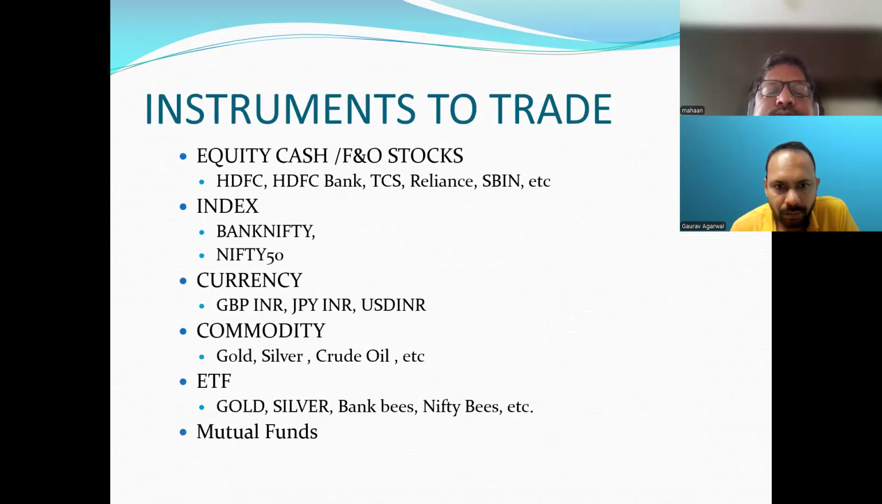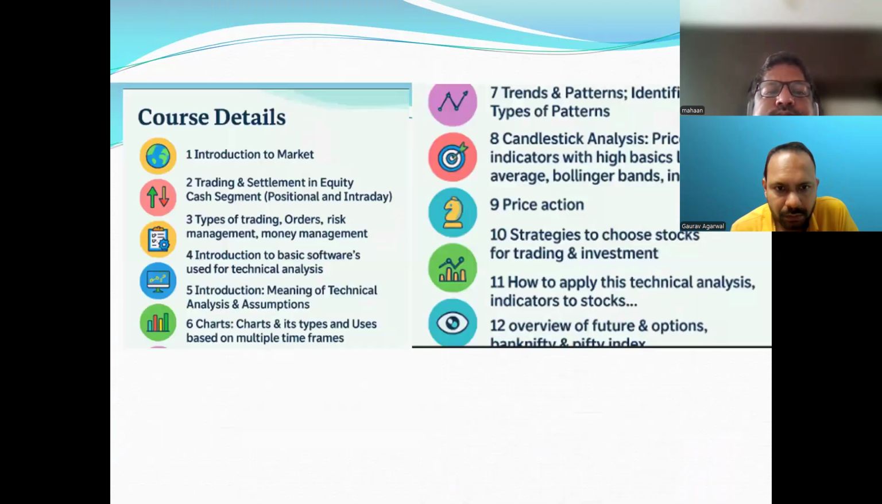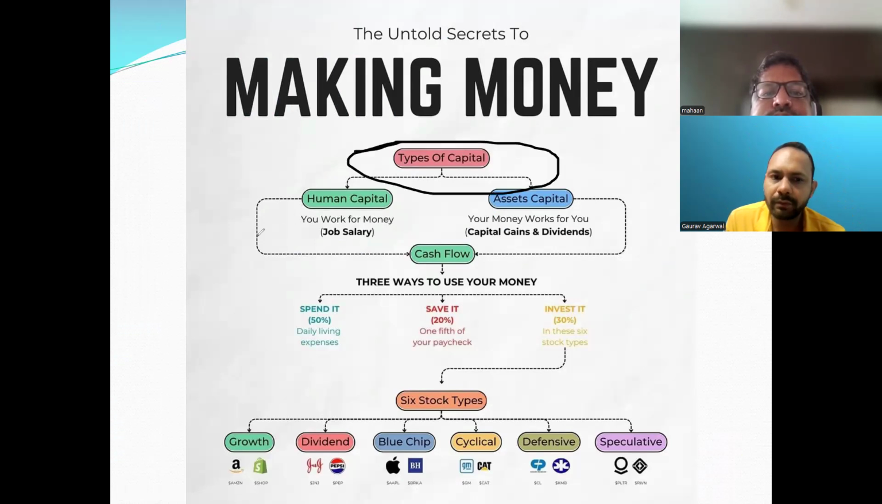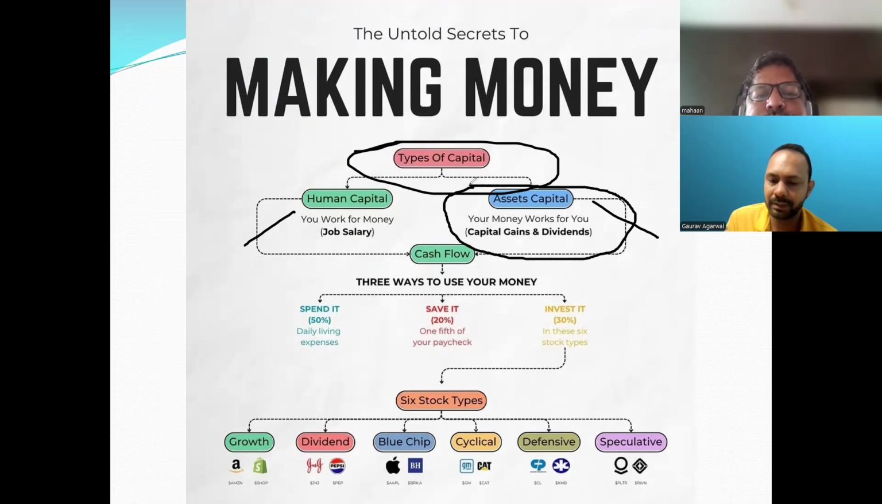Okay, one second. I just want to explain one more thing. This is a basic chart which I want to explain, right? Types of capital. Basically, there are two types of capital: one is human capital, the other is asset capital. Asset capital means you are investing the money and it is giving you a return, like investing in plots, apartments, or stocks and dividend stocks. They give you a kind of passive income. That is called asset capital.